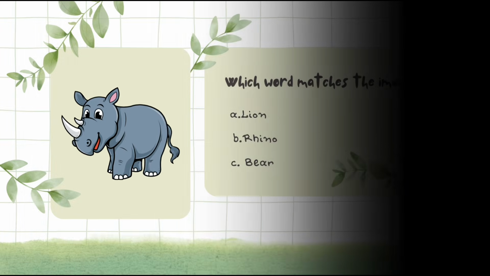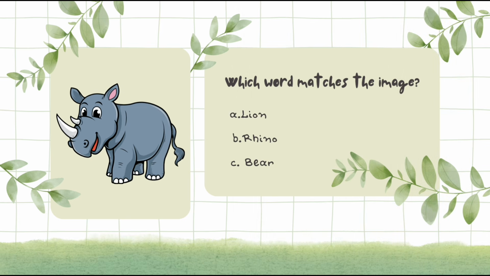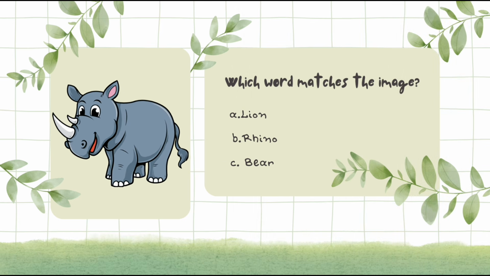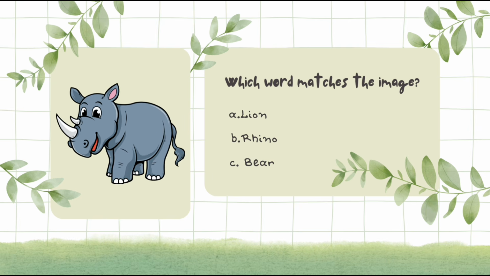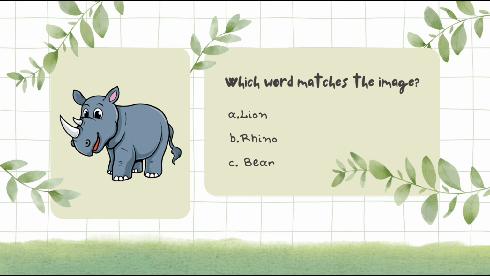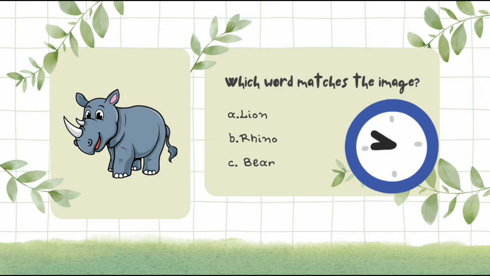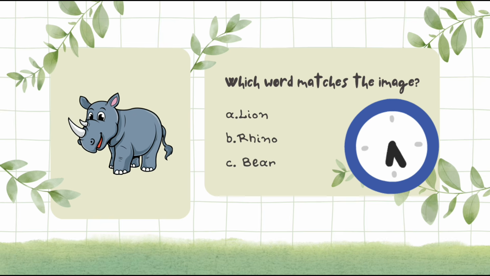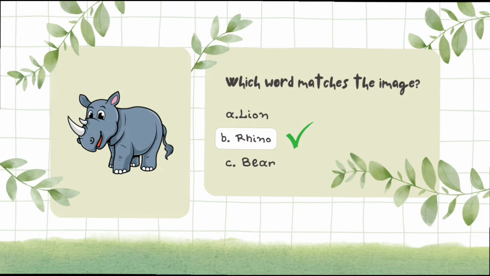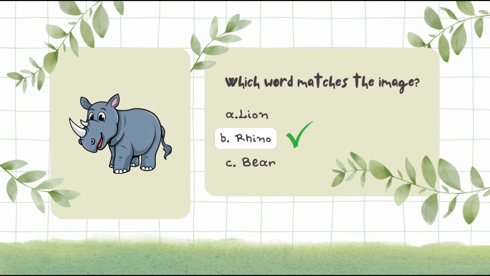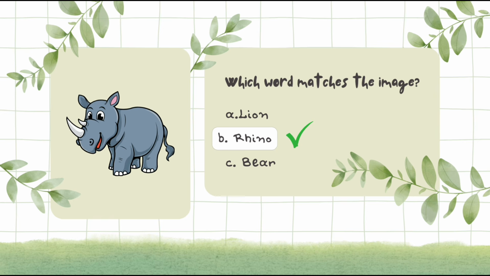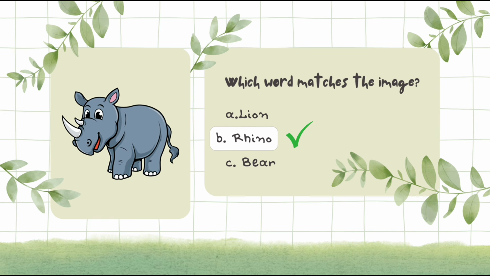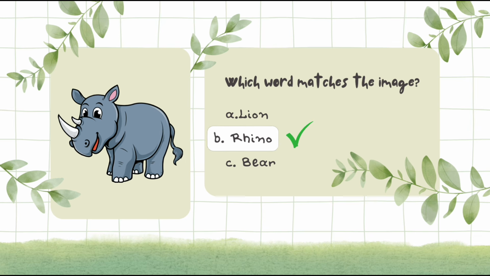Kids, which words match the image? A. Lion. B. Rhino. C. Bear. Yes, kids, the image match the option B. Rhino. This is a rhino. Rhino is a wild animal.